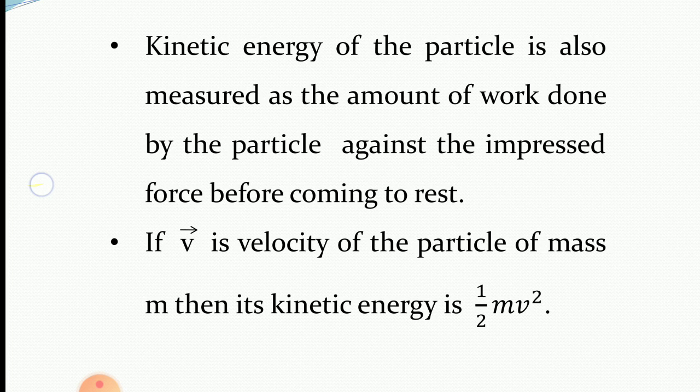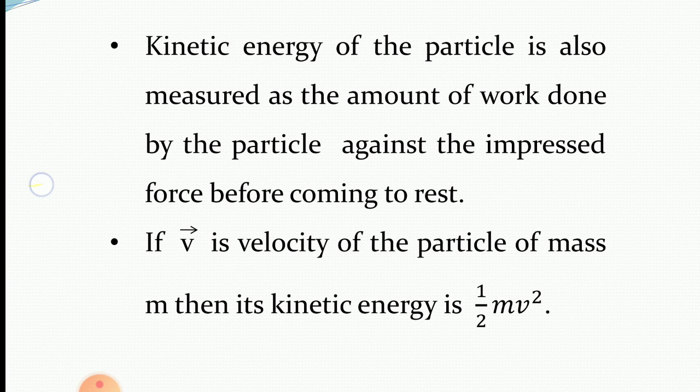All of us know how we can find the kinetic energy. Suppose one particle is given whose mass is m and moving with velocity v bar. As we know, kinetic energy is due to virtue of the motion.